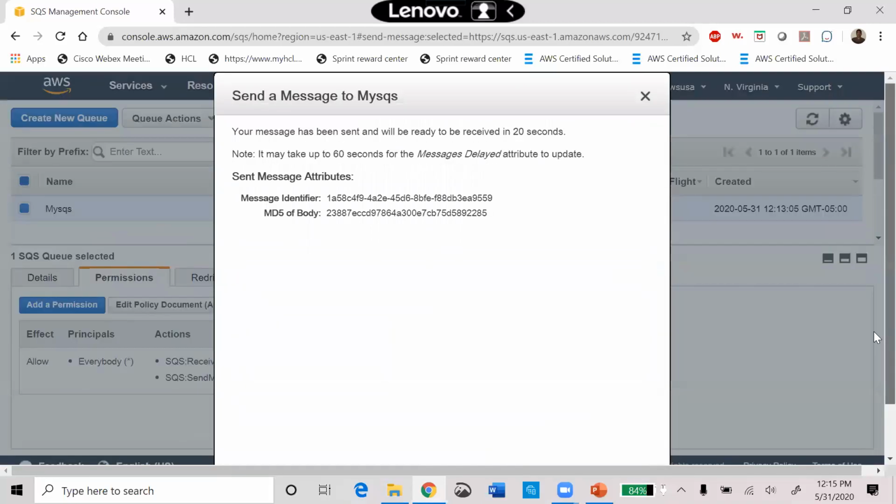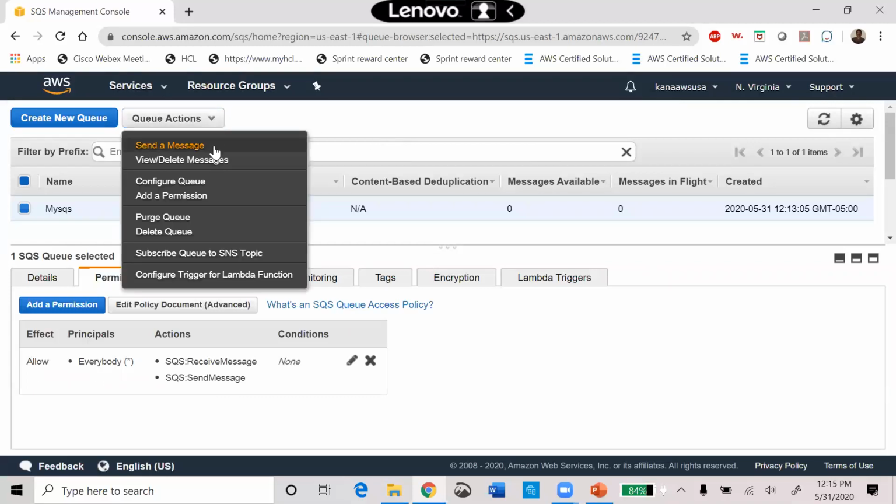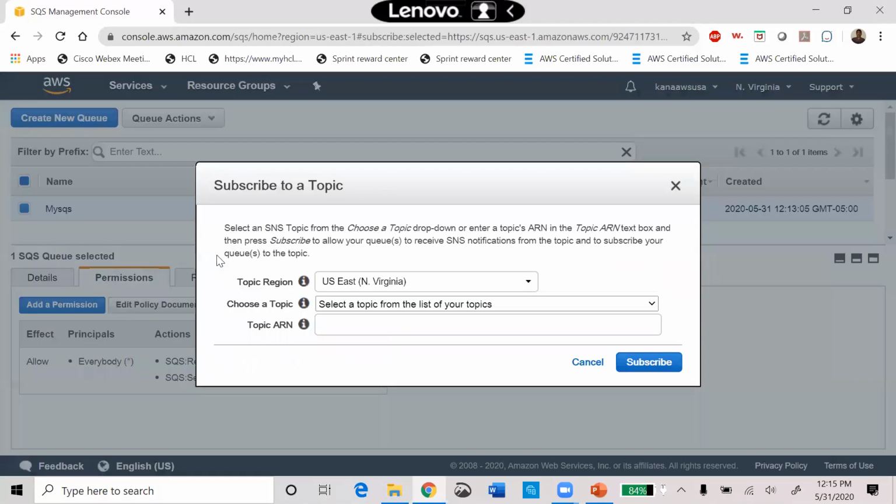The message identifier shows the message has been sent and will be ready to receive in 20 seconds. By default, the message will be sent to all the participants whom we have selected in the previous actions, so it's sent to everybody. Okay, so this is all about SQS.